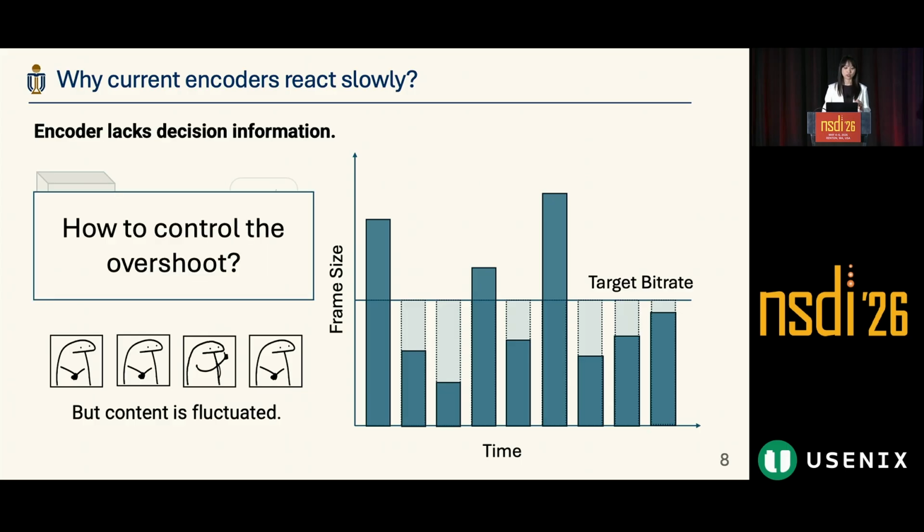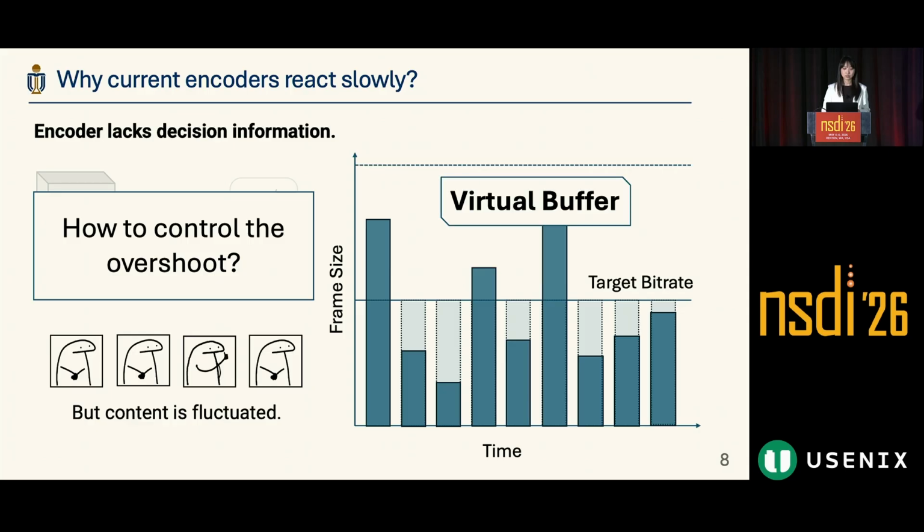And how does the encoder control this overshoot, because we can see some frames overshoot the target bitrate? The answer is that the encoder will use a virtual buffer to control the overshoot. The virtual buffer's goal is to maintain a higher quality by adaptively shifting some bytes from the static frames to the high complexity frames.